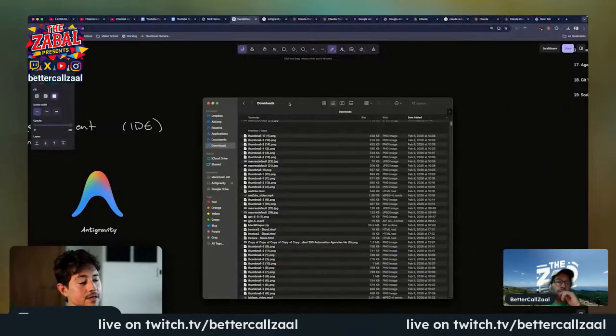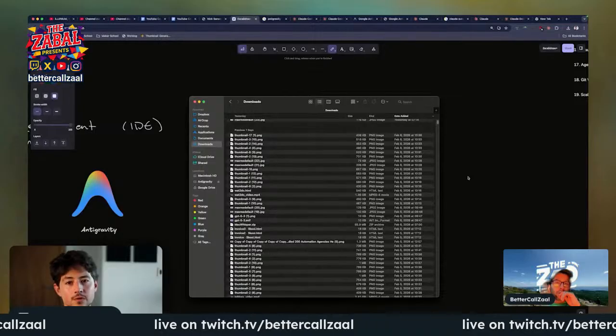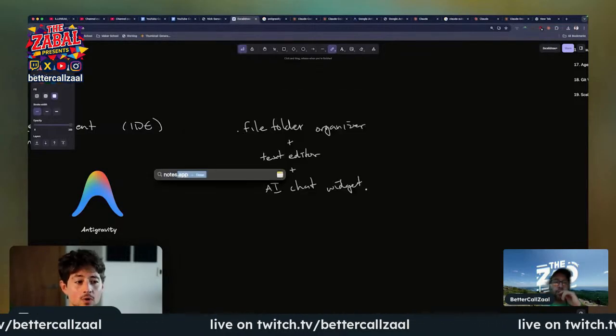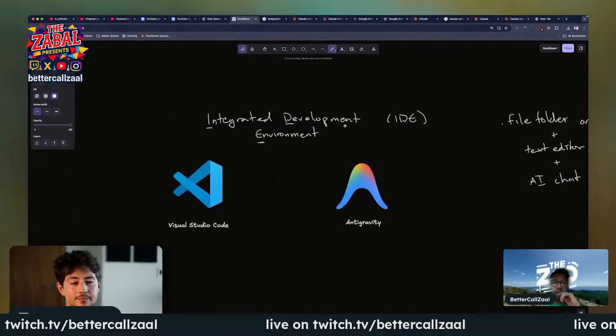So you know how on my Mac, if I go to Finder, I open up basically a series of folders where I can select different files and open them up and so on and so forth. You can do the same thing on Windows if you just type in folder or, I don't know, the C drive or whatnot. Well, an IDE is basically that plus something like Notepad or Notes plus something like ChatGPT, all in one.